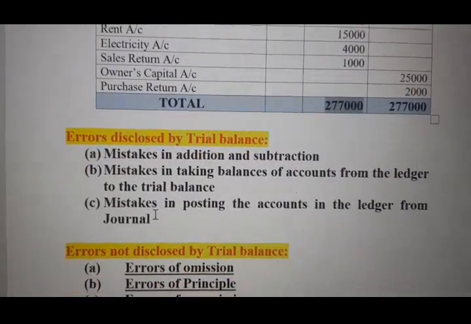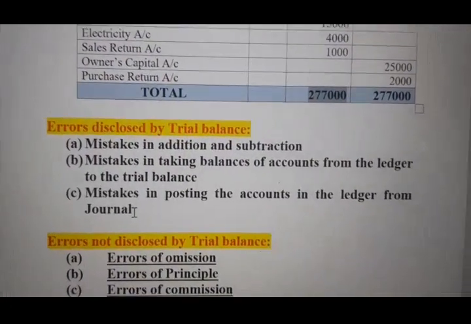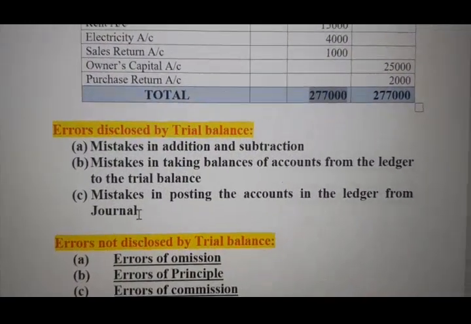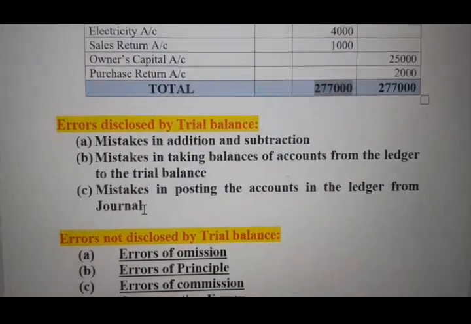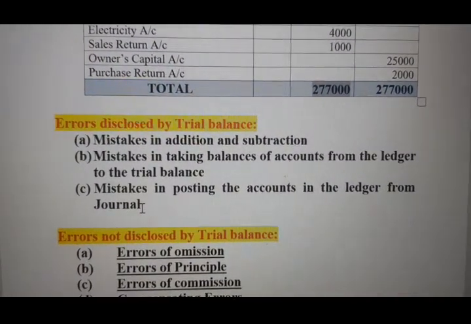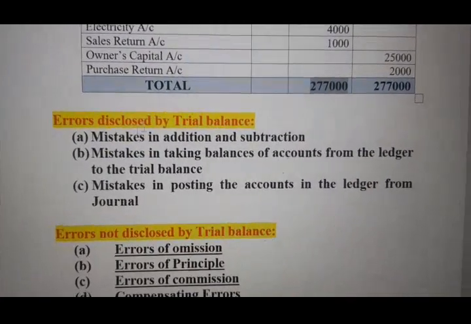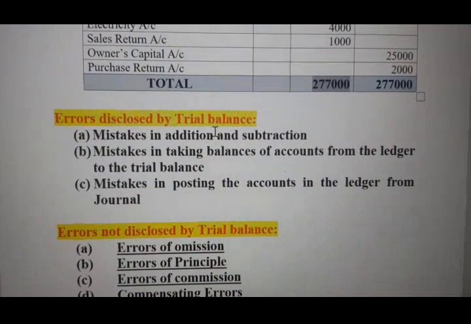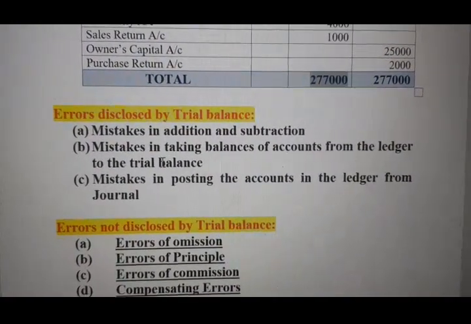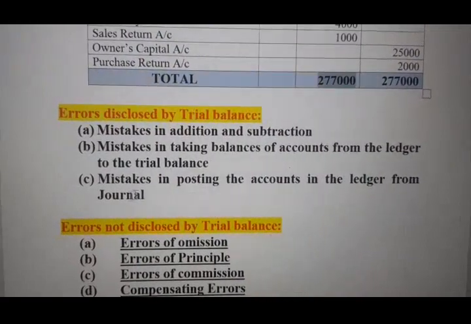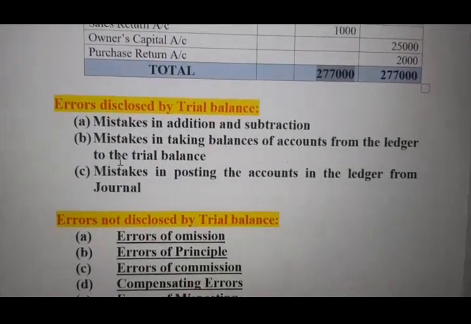Next is mistake in posting the account in the ledger from the journal. If we have made any mistake in posting, that means the amount from journal to ledger, then it can be detected by the trial balance. Understood? So first, addition and subtraction problems can be detected. A mistake in transferring balances from ledger to trial balance can be detected, and a mistake in posting the account in the ledger from the journal can be detected.